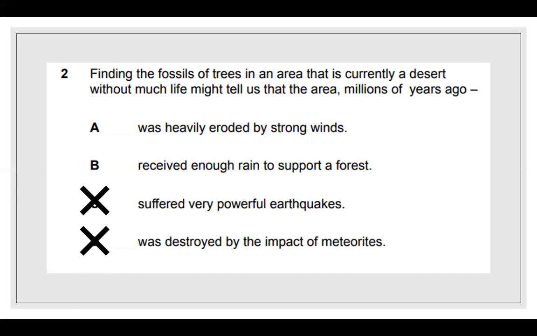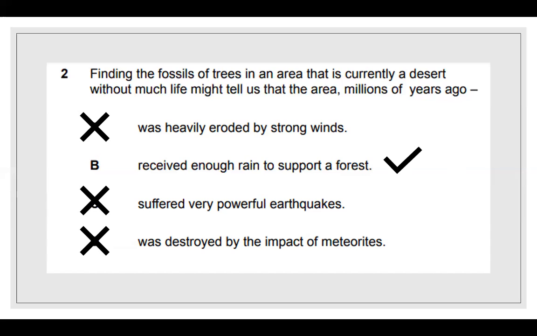If there was an earthquake, when earthquakes happen, the plates move. So I'm pretty sure the area wouldn't be how it is now. Was heavily eroded by strong winds. Strong winds have nothing to do with fossils. And even if it was very heavy, it wouldn't be heavy enough to support the fact that there are tree fossils in that area that is now a desert. So that would give us B, received enough rain to support a forest.